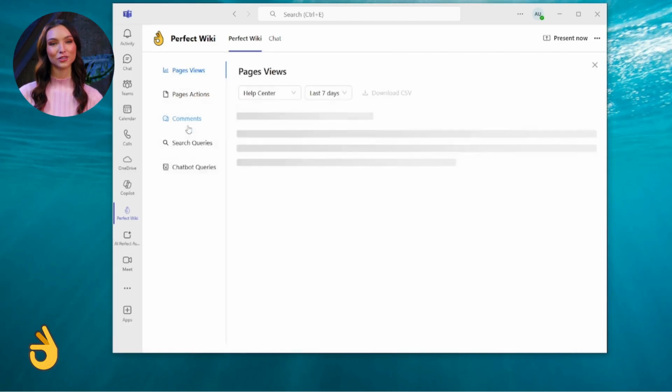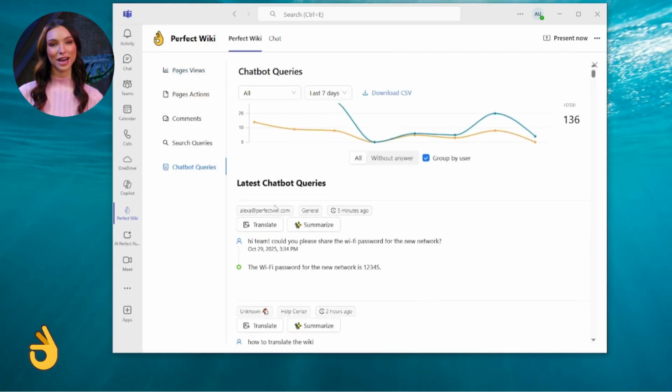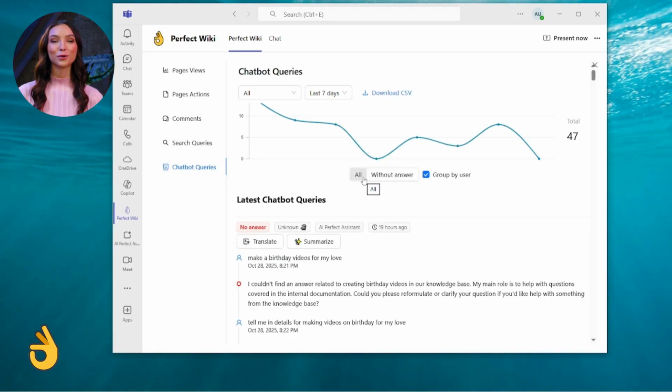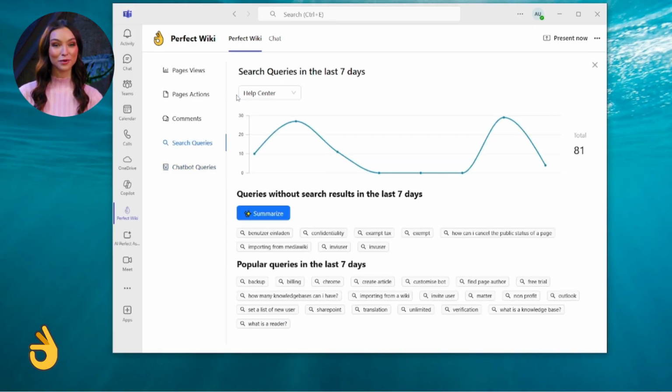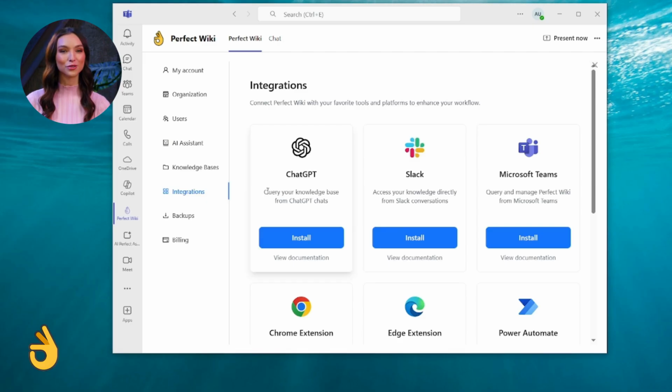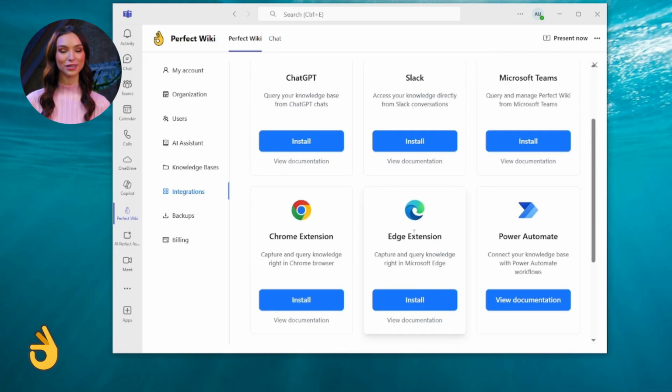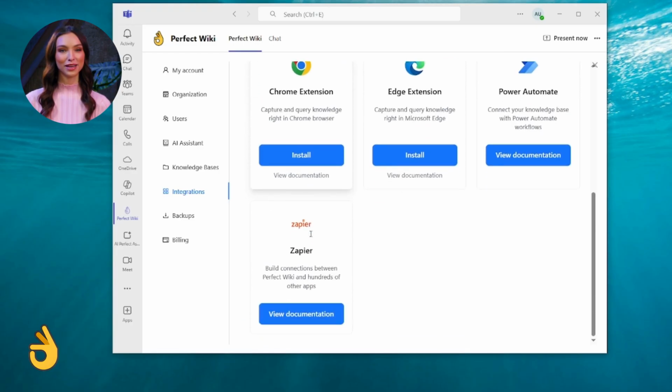Use analytics to track AI agents' performance, identify knowledge gaps with unanswered questions, and get visibility into what your users query. You can also deeply integrate your knowledge base into your workflow via Slack, Zapier, ChatGPT, Power Automate, or your browser. Powerful, intuitive, and connected.